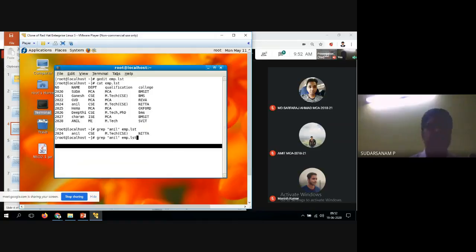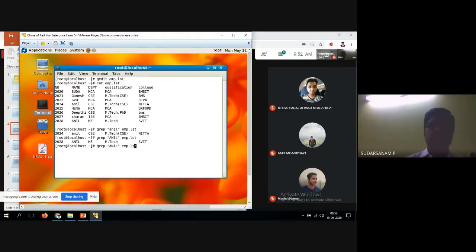Similarly, if I go for capital letters, Anil, what happened? It's case sensitive, that's what I told you. Wherever you have the name Anil, here I entered small letters, only the small-letter one got displayed. This one is Anil in capital letters, I have typed it, and it is displayed in capital letters.